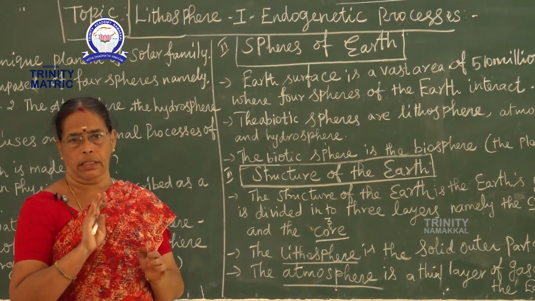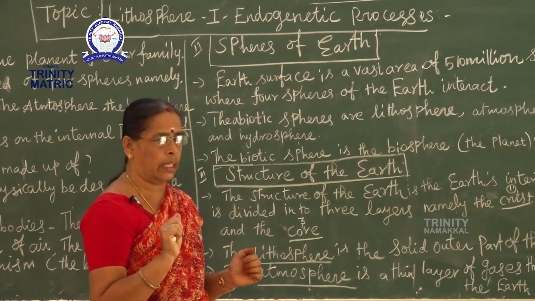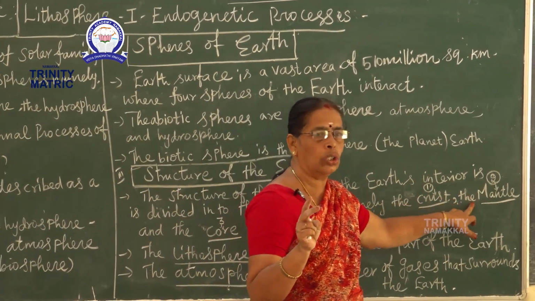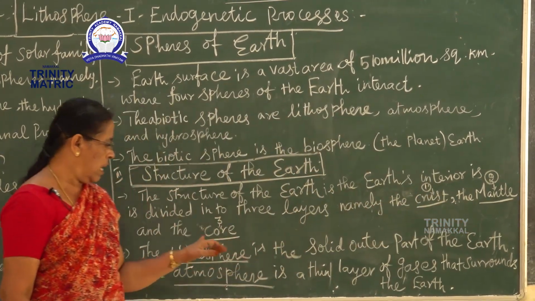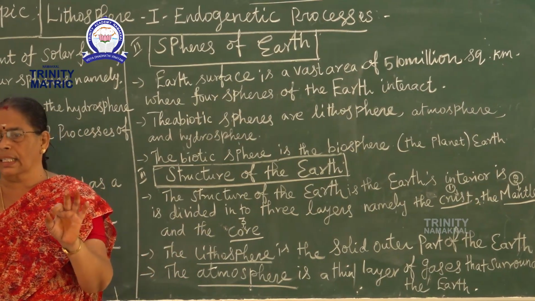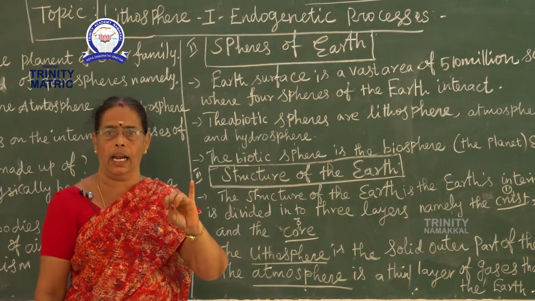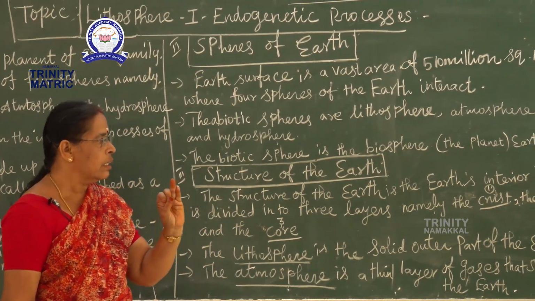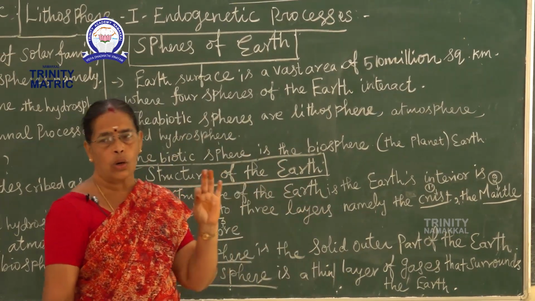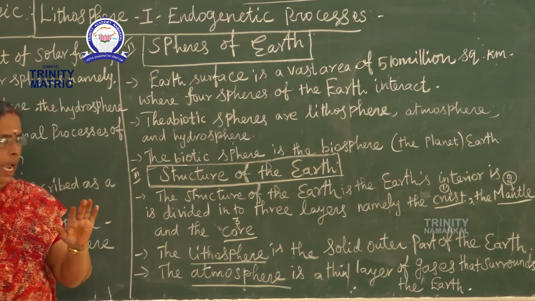There are 3 divisions. Number 1, the crust. Number 2, the mantle. Number 3, the core. These are the 3 layers of the earth.